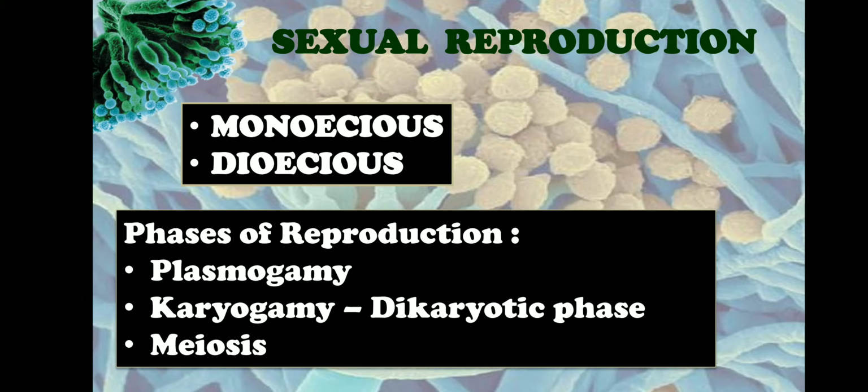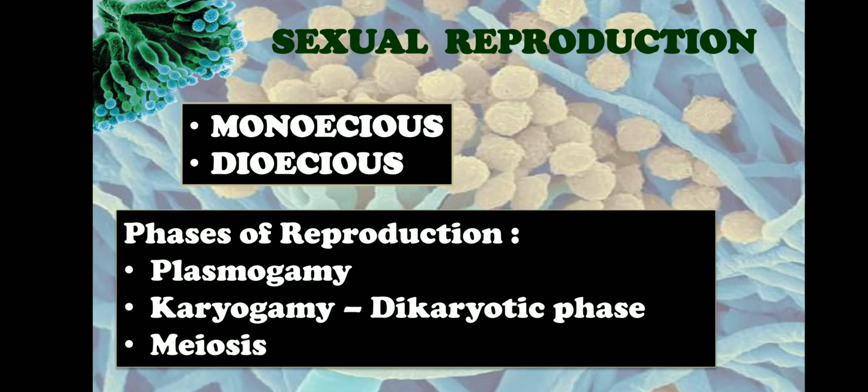In some fungi like Phycomycetes, karyogamy occurs immediately after plasmogamy. In other fungi like Ascomycetes and Basidiomycetes, karyogamy is very much delayed. In delayed karyogamy, two opposite strains of nuclei arrange themselves in pairs in a single cell. So in this condition, in one single cell, we see two different nuclei, one male nucleus and one female nucleus, present in the same cell. This is called a dikaryon. So the cell which has two opposite strains of nuclei is called a dikaryon.